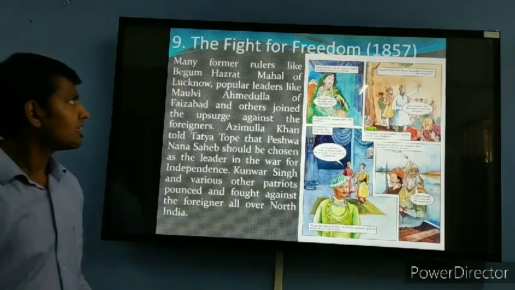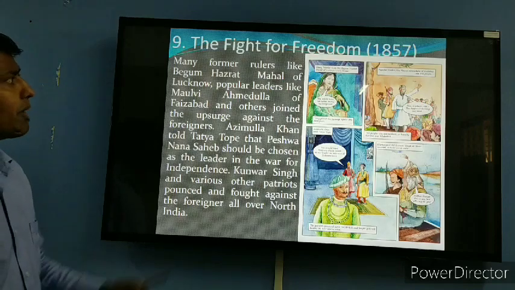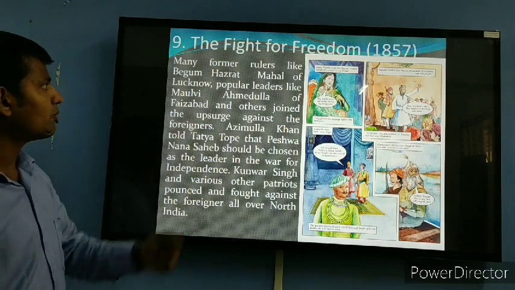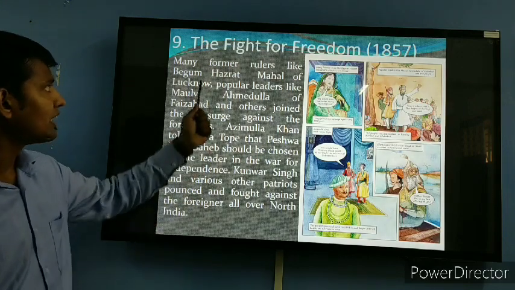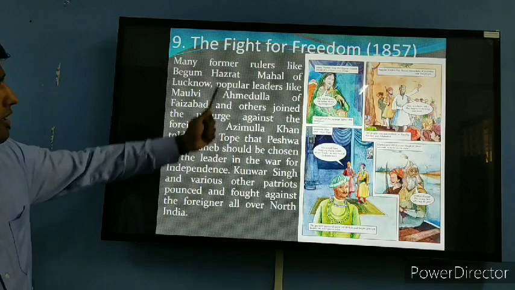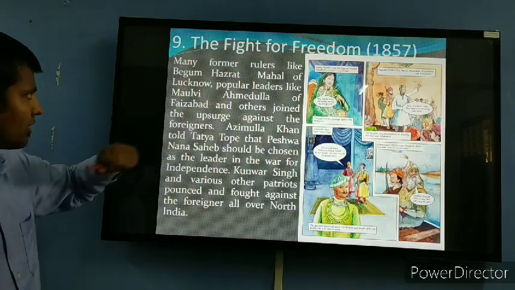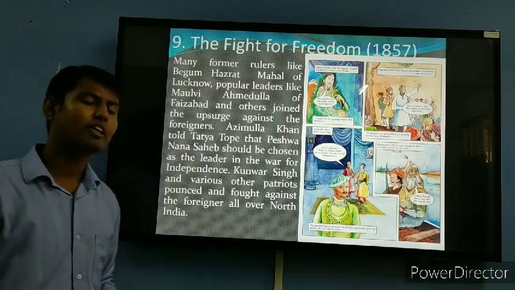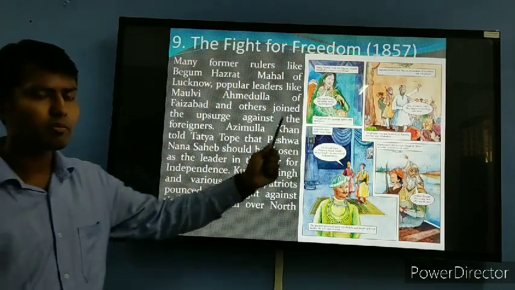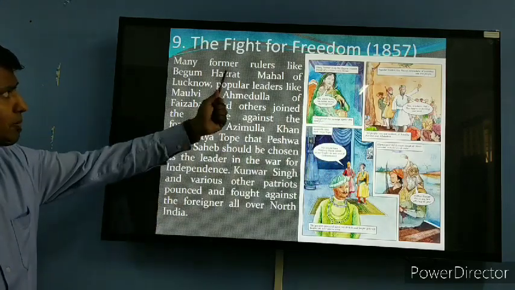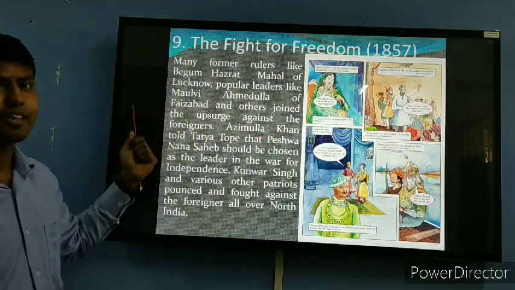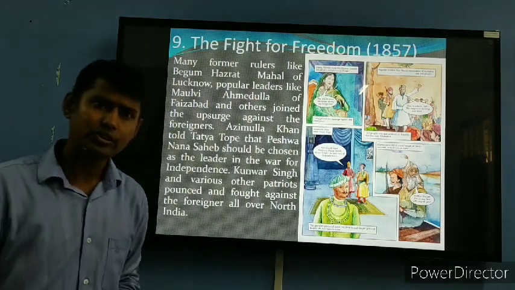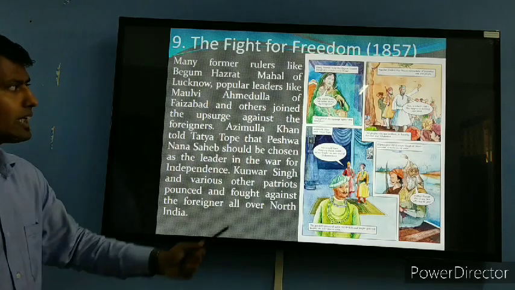Now the last part, the fight for freedom, 1857. Many former rulers like Begum Hazrat Mahal of Lucknow, popular leaders like Maulvi Ahmadullah of Faizabad. So these are the leaders. As I said in the beginning of the chapter, some of the names you will not be very familiar with. This is the first time you will hear this type of name. But these persons are also freedom fighters, prominent leaders of 1857. We should also know about them. They also sacrificed their lives for their country.